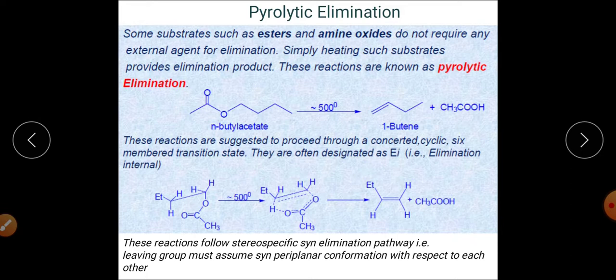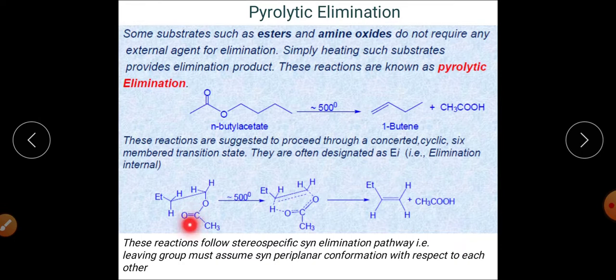You can see on the screen the mechanism is given here. It is an ester, and this is the hydrogen which can be eliminated, and this is C double bond O. So what will happen here: the lone pair on this oxygen will attack this hydrogen, so there is a bond formation between this hydrogen and this oxygen, and as it contains a double bond, one bond will be broken.